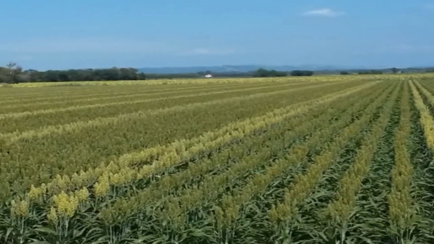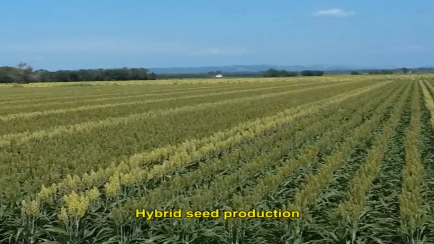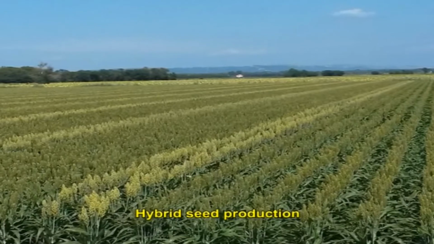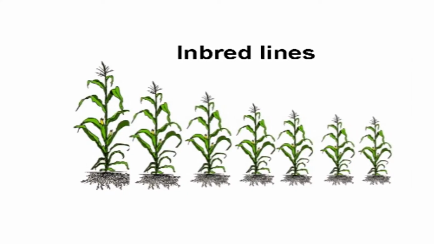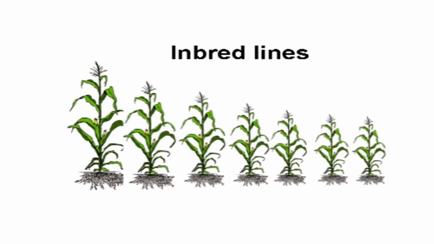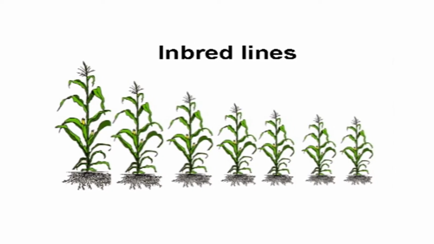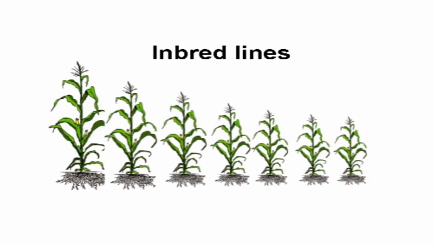Contrary to varietal seed production, hybrid seed production is highly skill oriented and more technology is involved. You are all aware that a hybrid is defined as the first generation progeny of a cross between two genetically different, identical inbred lines. The individual lines are known as inbreds.